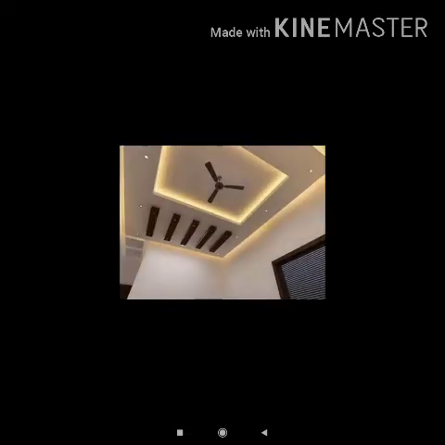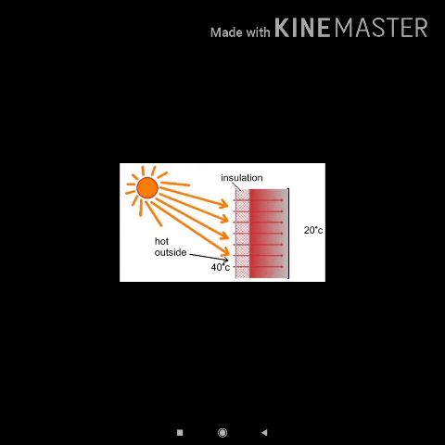Next is false ceiling. False ceilings are generally made of plaster of Paris or wooden plyboards. False ceilings provide a space between the roof and ceiling, and this space is usually left vacant and is filled with air. Since the air in between the two ceilings is a poor conductor of heat, it prevents transmission of heat from either side, and thus false ceiling keeps the room warm during winter and cool during summer.